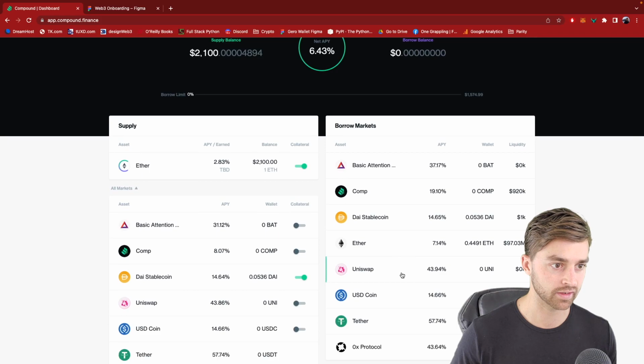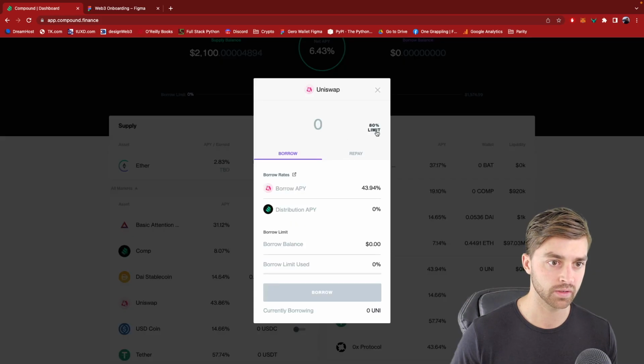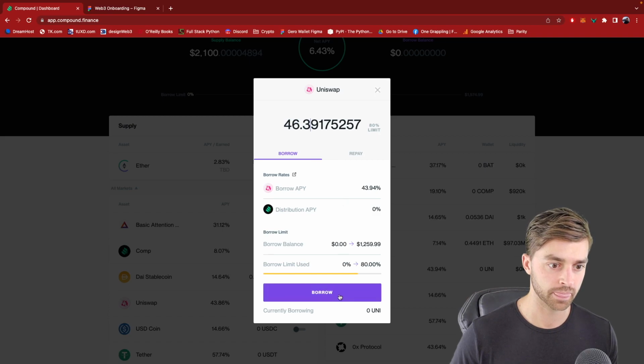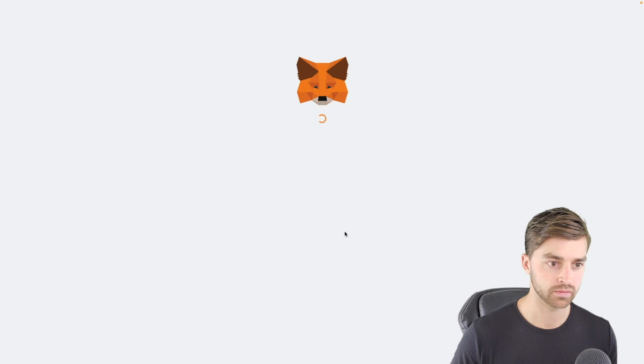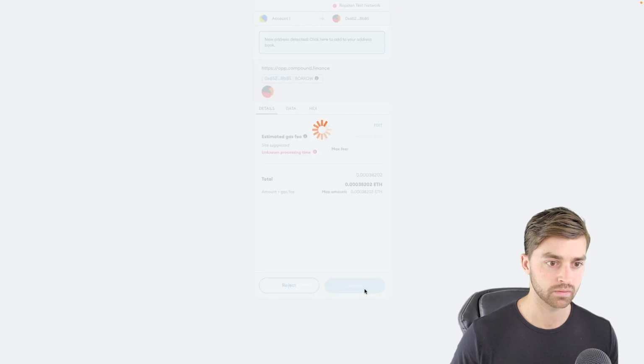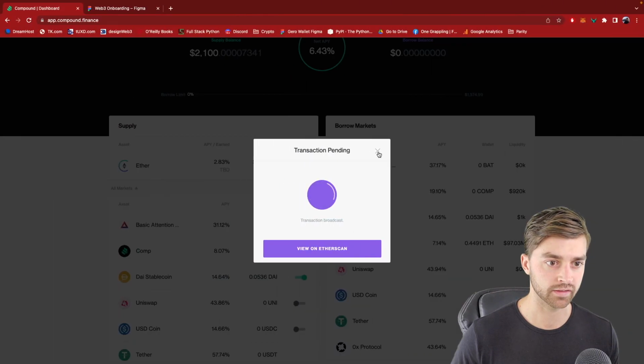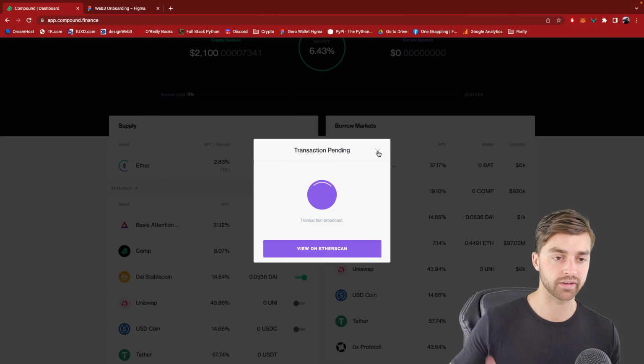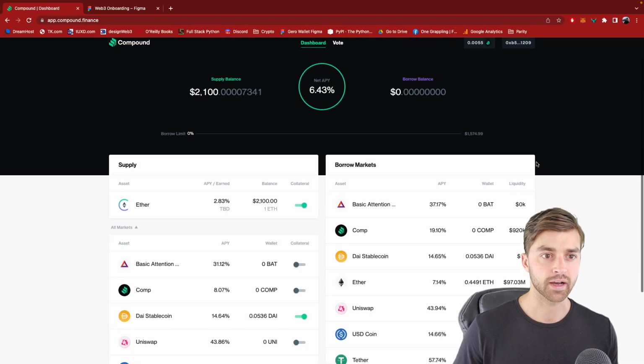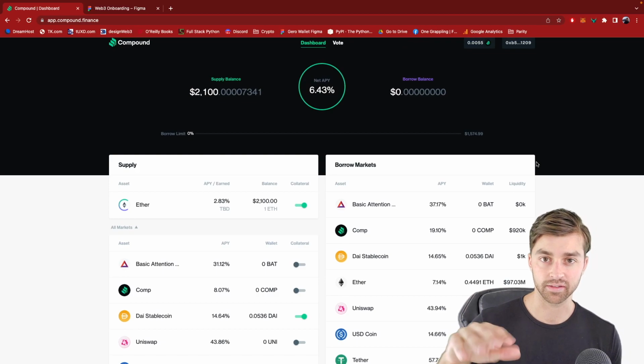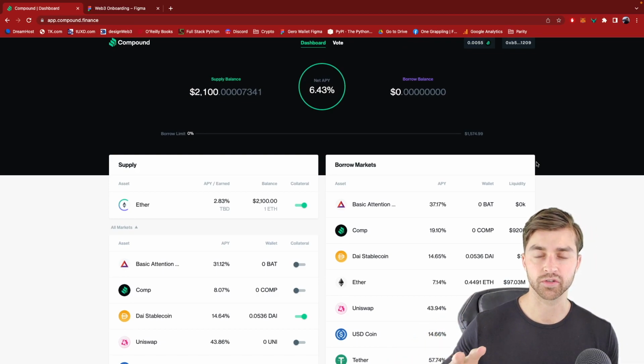So let's say that I want to borrow Uniswap. I can get 46 UNI token. I can click borrow. And now this is going to go through and I should have UNI land in my wallet. Now, borrowing in these loans is very similar to MakerDAO.